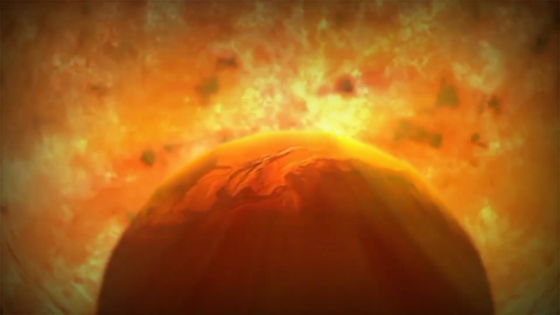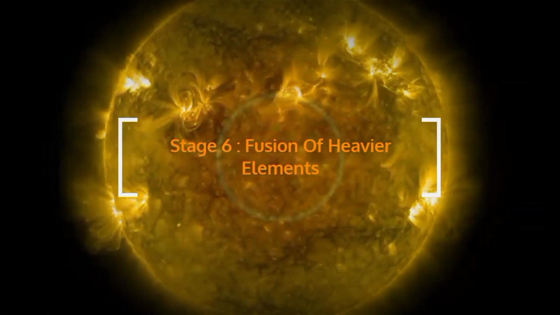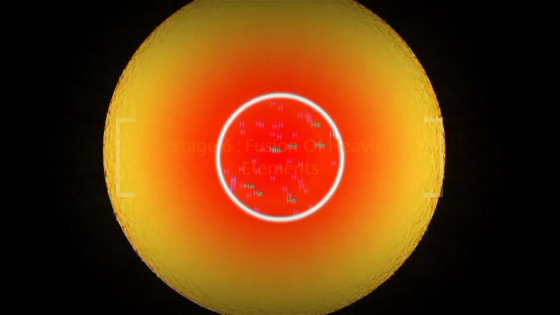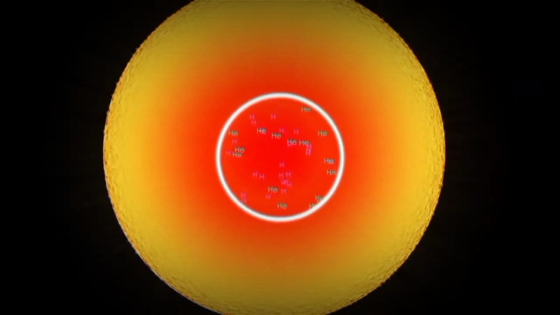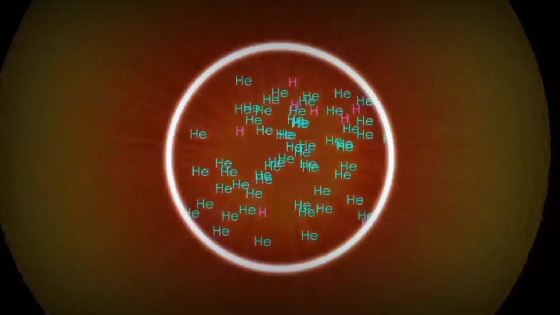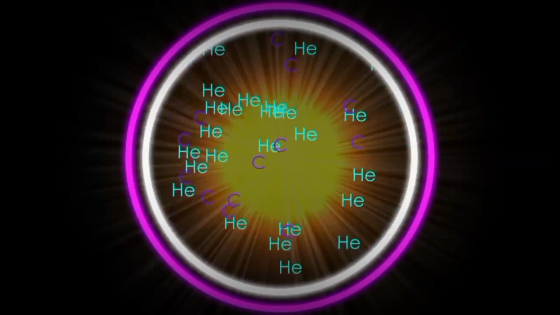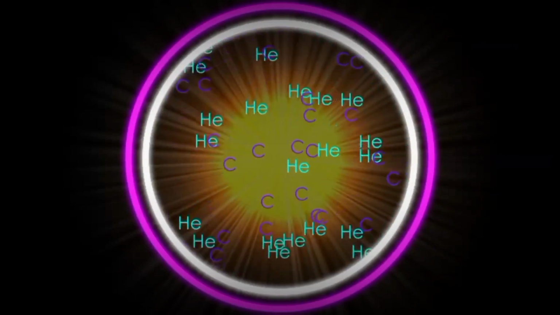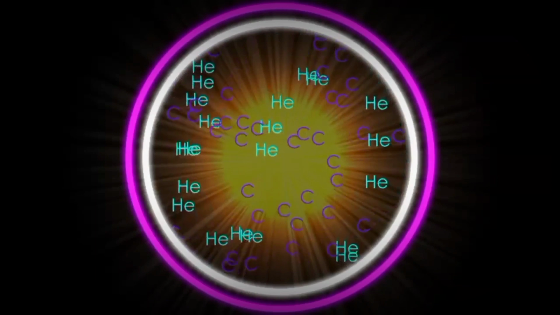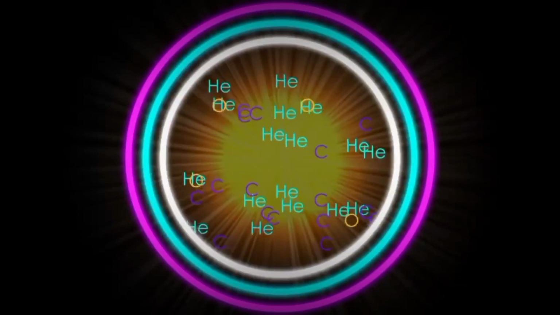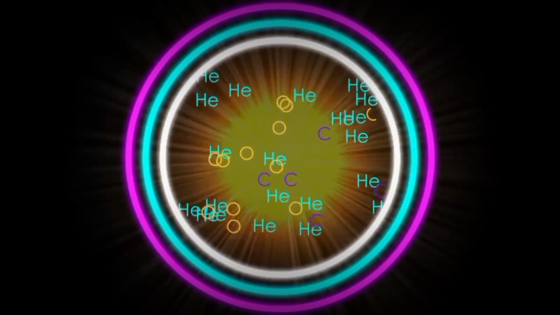A red giant star is a dying star in the last stages of stellar evolution. In only a few billion years, our Sun will turn into a red giant. It will expand and engulf the inner planets, possibly even Earth. Nuclear fusion in stars converts hydrogen into helium. In stars less massive than the Sun, this is the only reaction that takes place. In stars more massive than the Sun, but less massive than about 8 solar masses, further reactions that convert helium to carbon and oxygen take place in successive stages of stellar evolution.